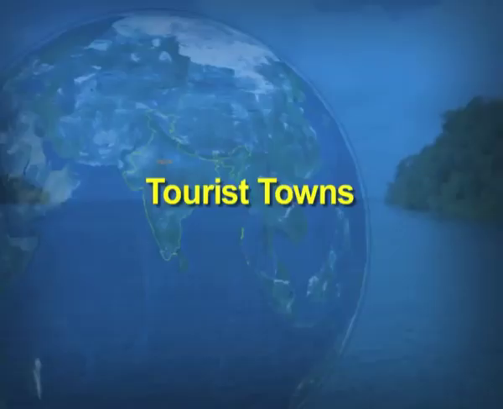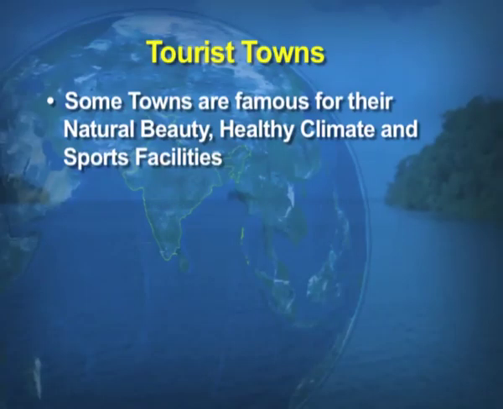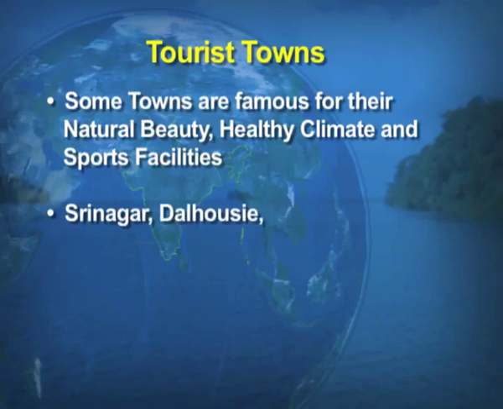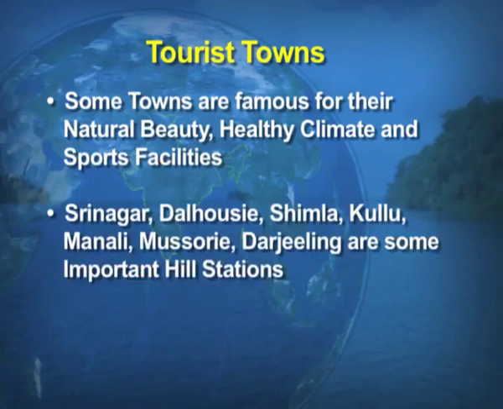And lastly, the tourist towns, the towns which are famous for their natural beauty, healthy climate and other facilities: Srinagar, Dalhousie, Shimla, Kullu. These are the best examples of tourist towns.